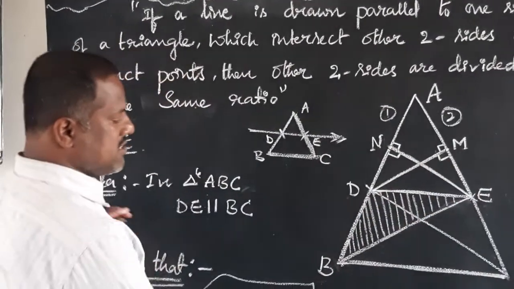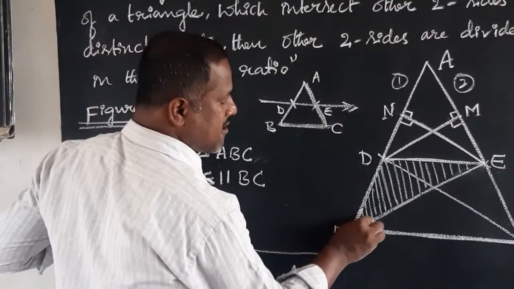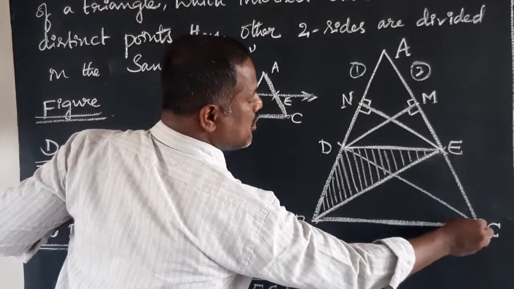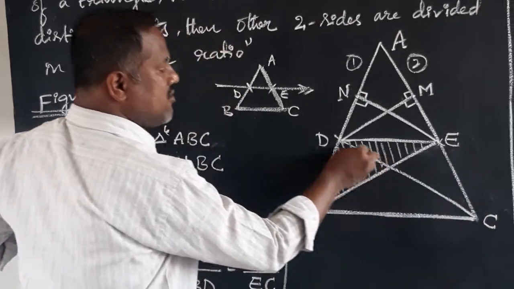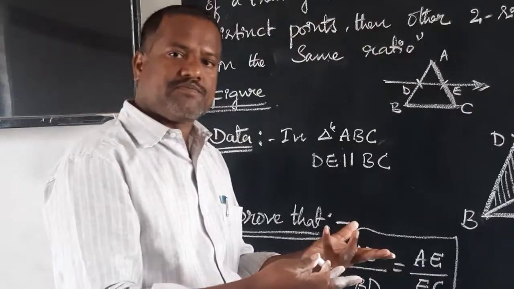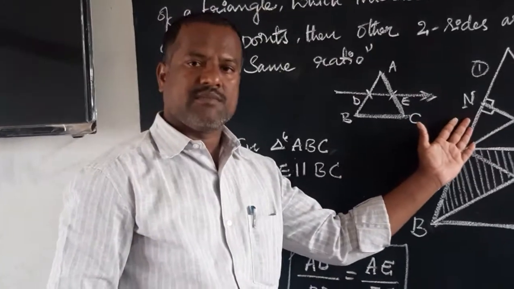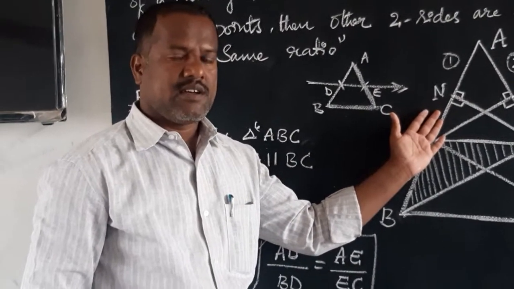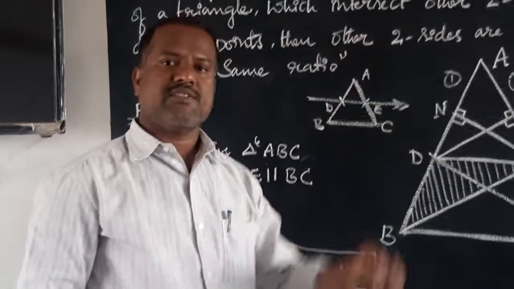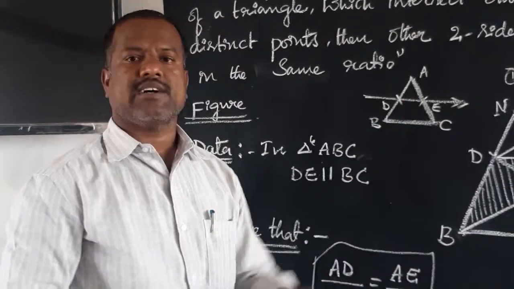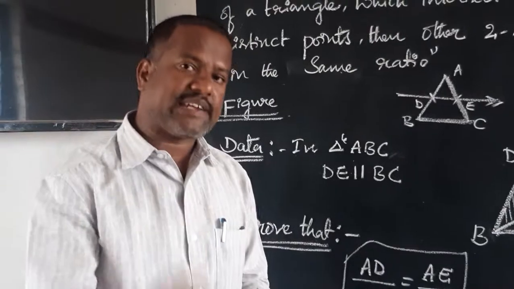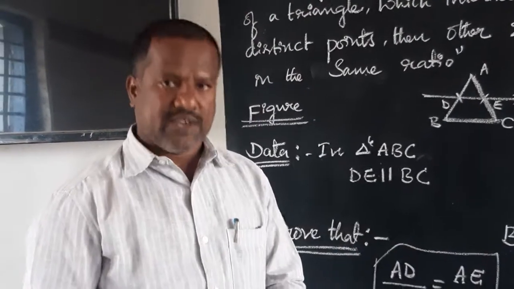Again, students, B to E. Again, C to D. Children, keep this one. Take out your sheets, pen or pencil, eraser. Practice yourself by looking at the figure. You will get the idea. Please practice the figure.